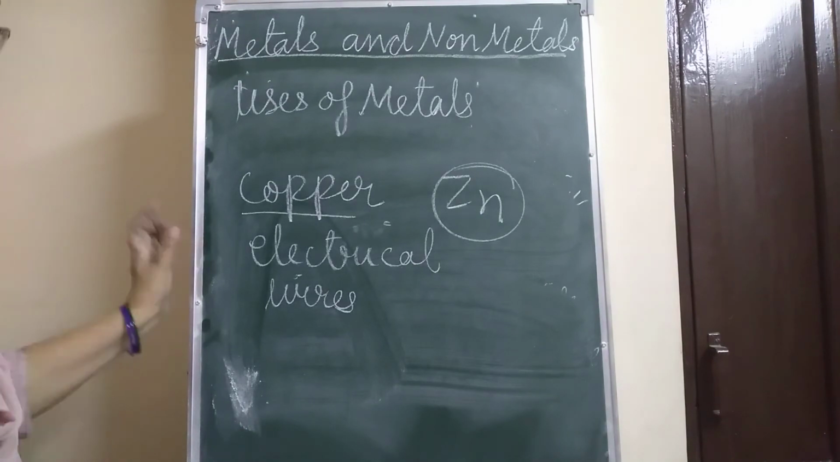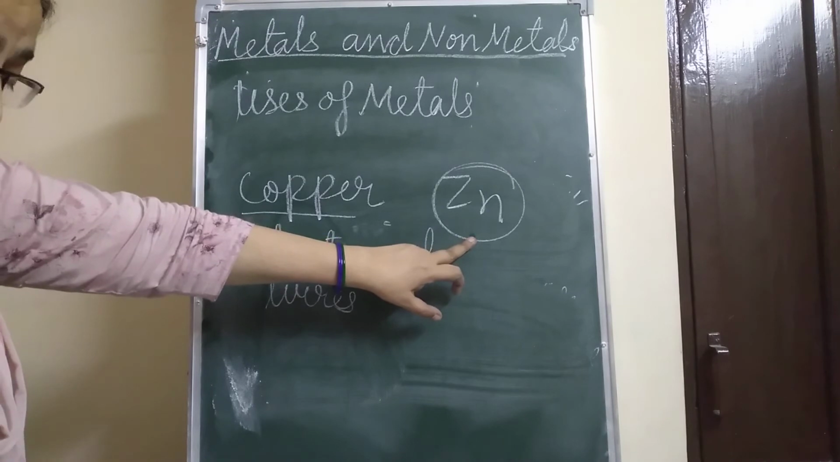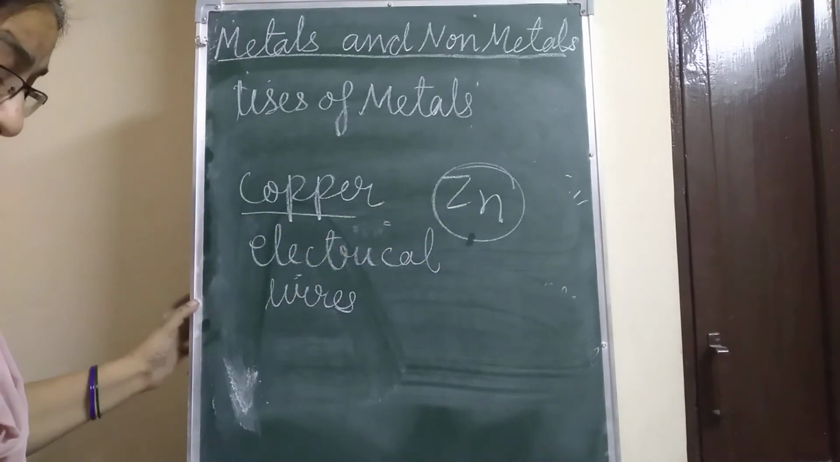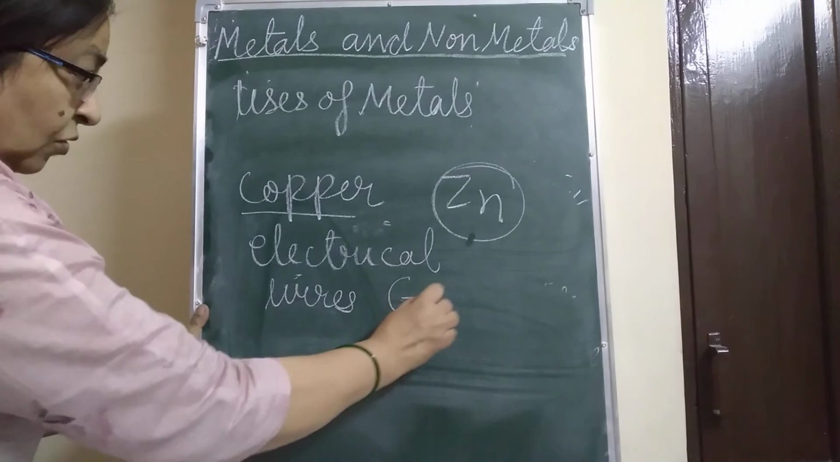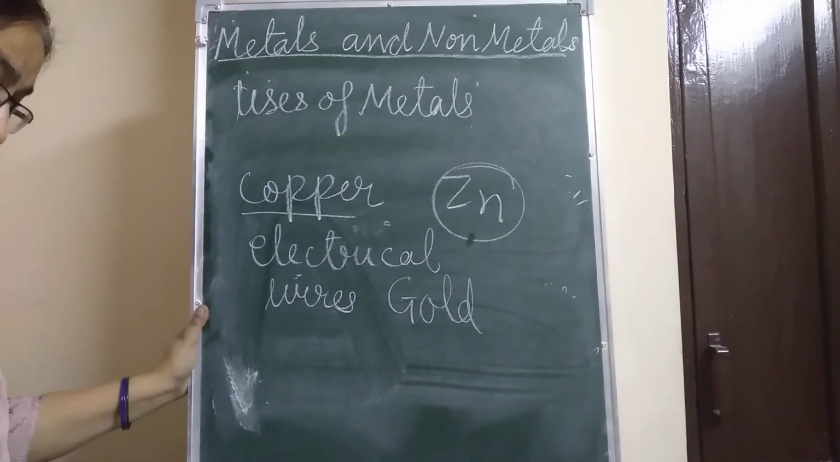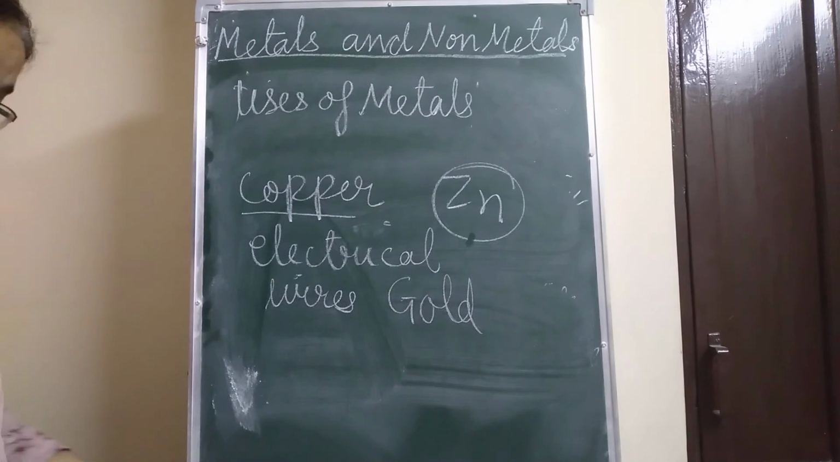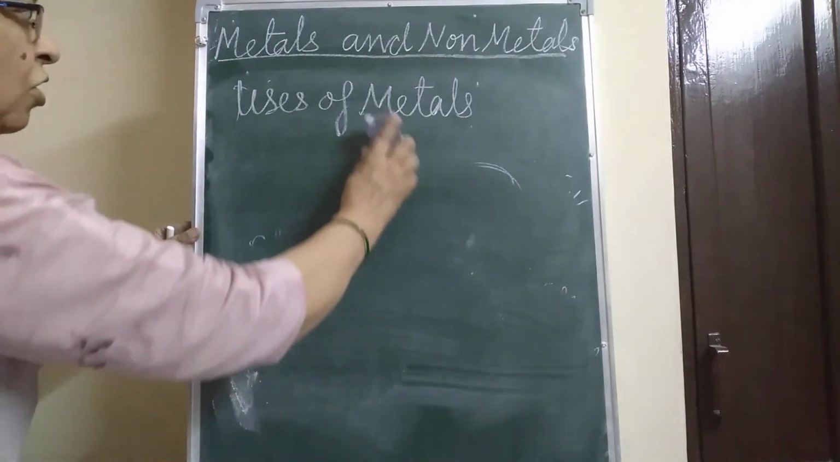Zinc is used in coating iron so as to prevent it from rusting. Mercury is used in thermometers. Lead is used in car batteries, pigments and paints. And the gold, silver and platinum, these metals are used to make jewelry. Okay. Now about the non-metals, about the uses of non-metals.